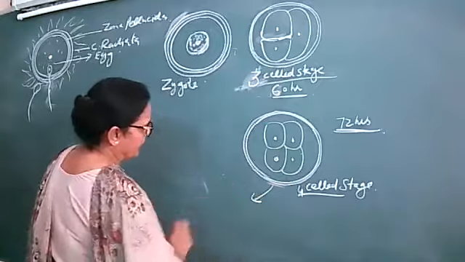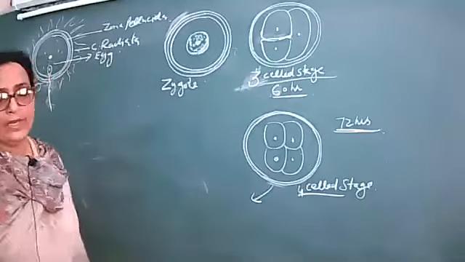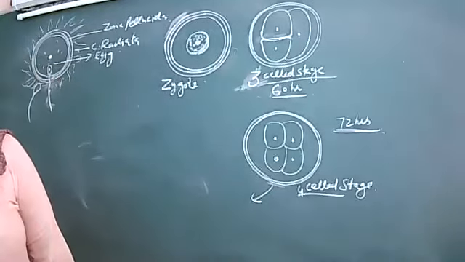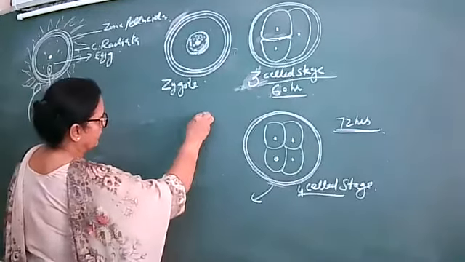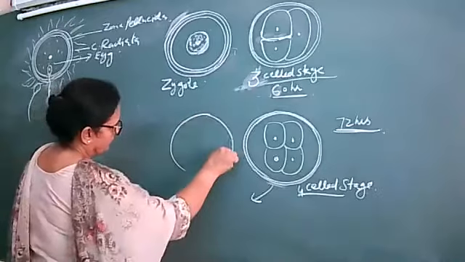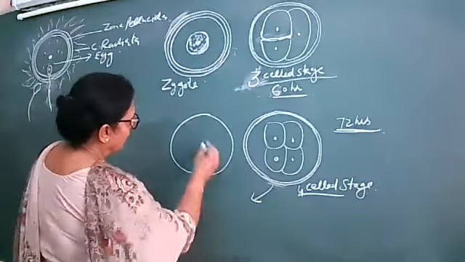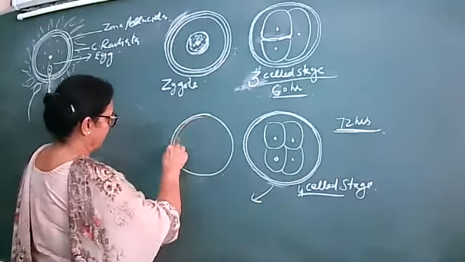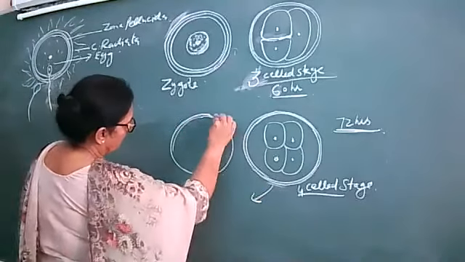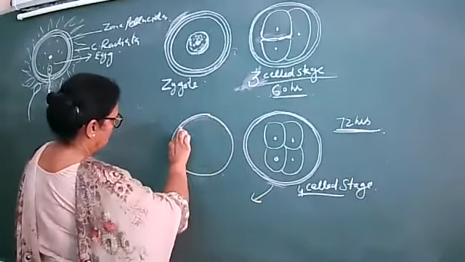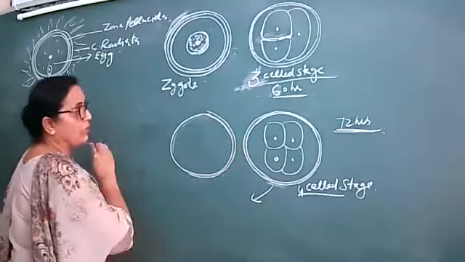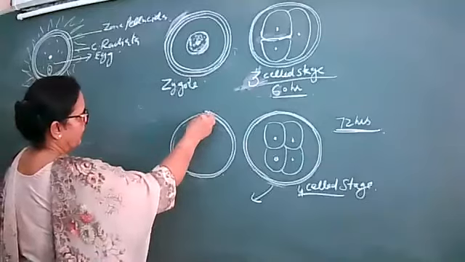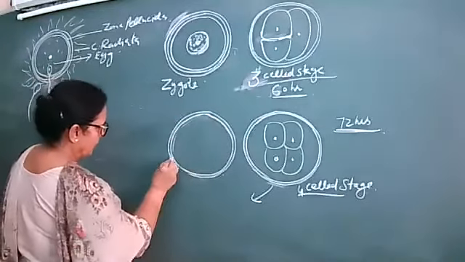Then these four cells will get converted into the 8-celled stage, and then into 16 to 32-celled stage. Each of the four cells will divide into two, and the total four cells will become 8 cells.